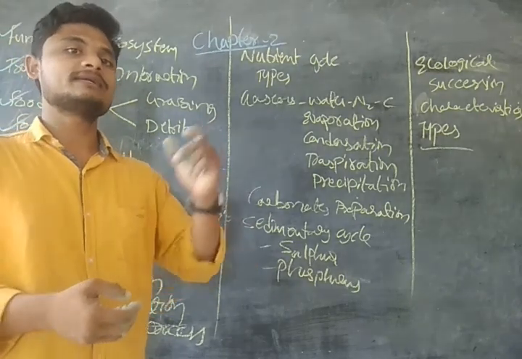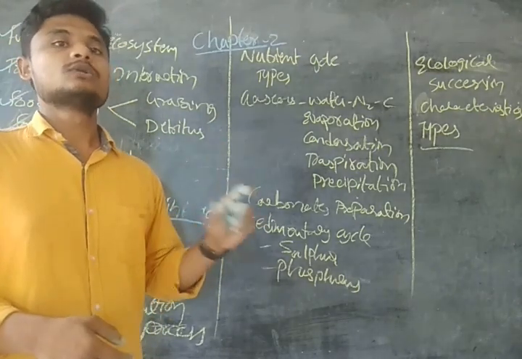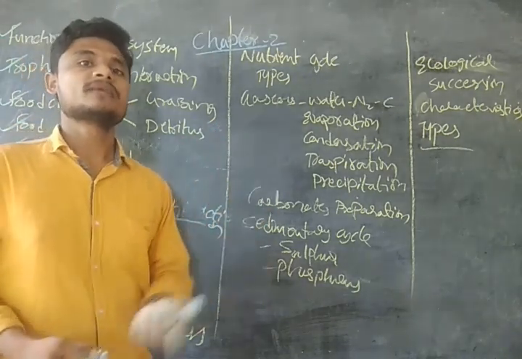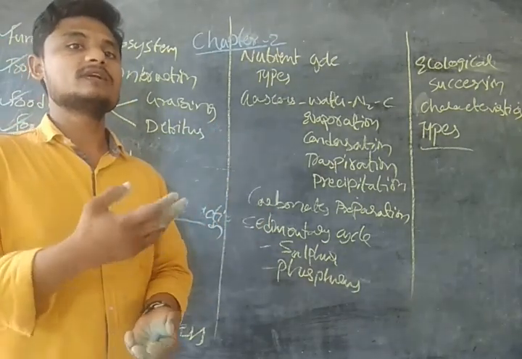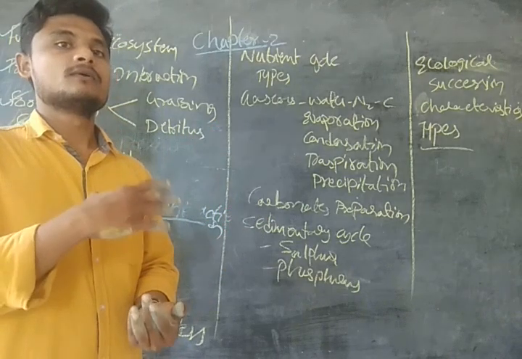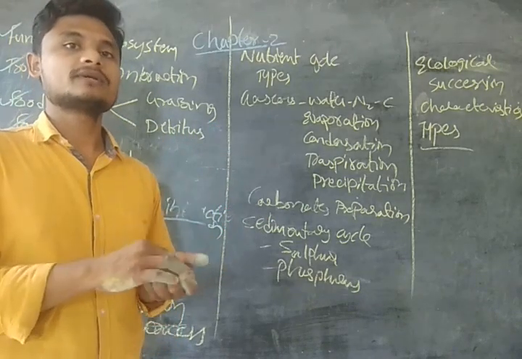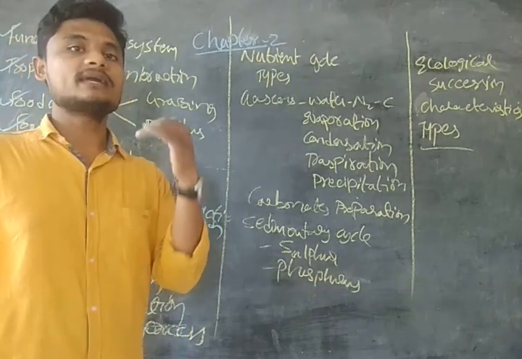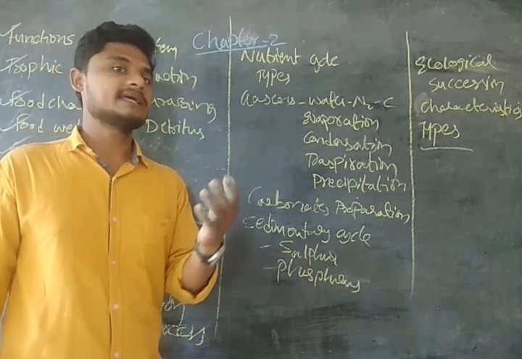Through ammonia, some will take. Through nitrites, some will take. Through nitrates, some will take. Okay. So guys, this process will be done in a systematic manner, guys. Okay. So the elemental nitrogen can be converted by processes like these.